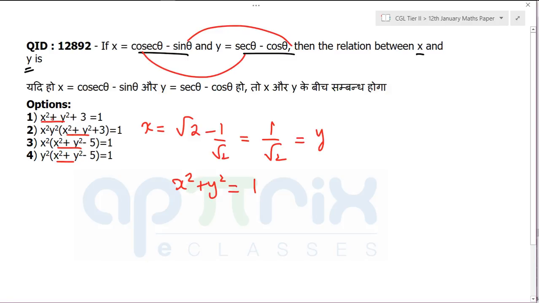And then you have to go to the options. If x square plus y square is equal to 1, this is not the possible answer. You put x square plus y square equal to 1, this will become 4. And then x square y square: the product x into y you can see will be 1 by 2. That is the correct answer, because x square y square will be 1 by 4, and 1 by 4 into 4 is equal to 1. That's the right answer. Easily done, right? Trigonometry is so easy, right? If you just solve it in a correct way. Otherwise it is really difficult.